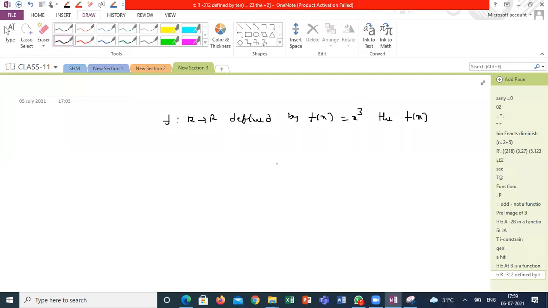Next one is one more question. Same, f defined from R to R, f of x is equal to x power 1 by 2. Is this a function or not? Anyone can quickly tell whether the first one is a function or not, and whether the second one is a function or not? Sir, the first one is a function, sir. Second one?